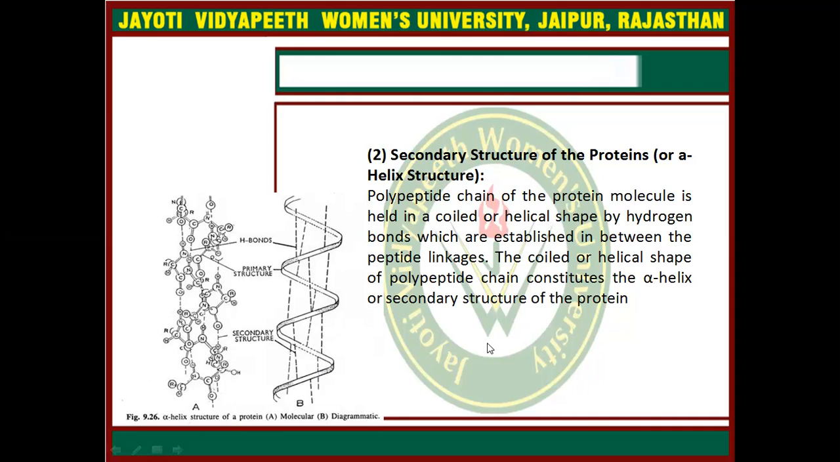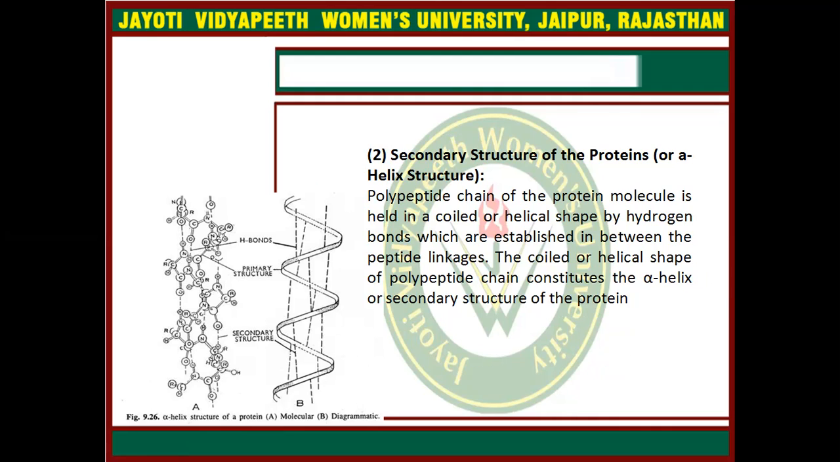The polypeptide chain of the protein molecule is held in a coil or helical shape by hydrogen bonds which are established between the peptide linkages. The coiled or helical shape of the polypeptide chain constitutes the alpha helix, or secondary structure of proteins. There are two types of secondary structure. First is alpha helix, second is beta pleated sheet.